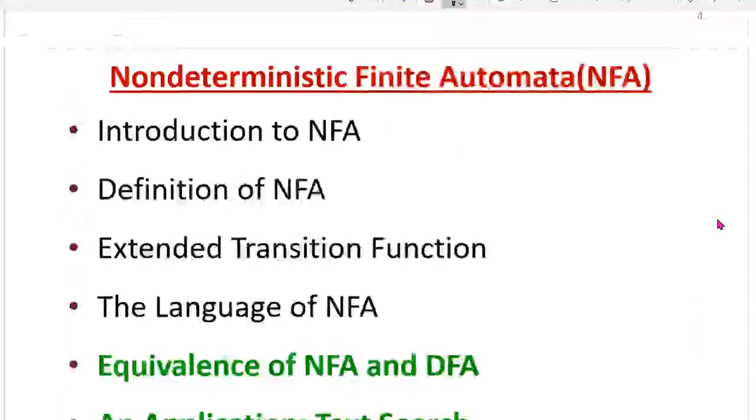The first one is equivalence of NFA and DFA. Then we will discuss some applications of automata, especially an application with respect to NFA, that is text search. In the previous lecture, we discussed introduction to non-deterministic finite automata, definition of NFA, extended transition function, and the language of NFA. Now we will continue with the remaining topics, that is equivalence of NFA and DFA, followed by applications.